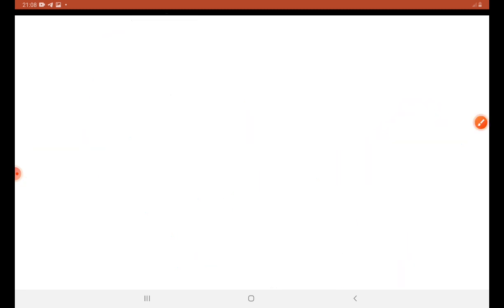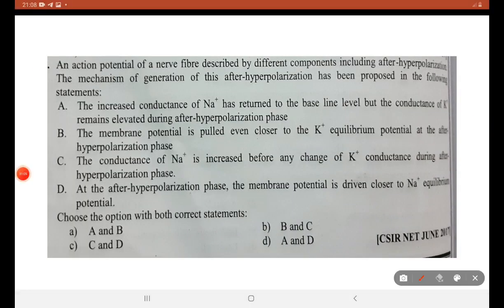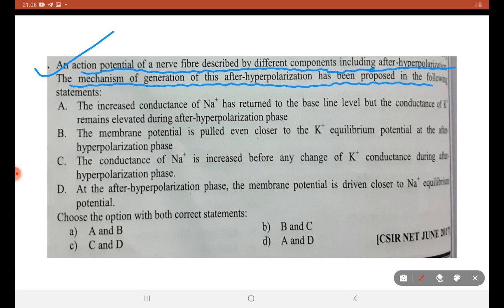This is what happens in an action potential generation. This is the basic detail about the nervous system. Next, about this question. Action potential of nerve fiber is described by different components, including aftermath of hyperpolarization. Mechanism of generation of this after hyperpolarization has been proposed in the following statements. Increased conduction of Na plus has returned to the basal level, but the conduction of K plus remains elevated during after hyperpolarization phase.